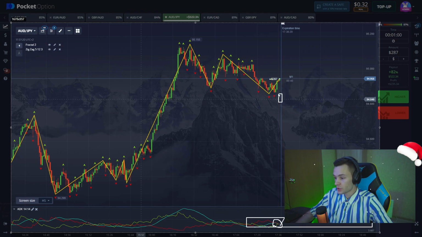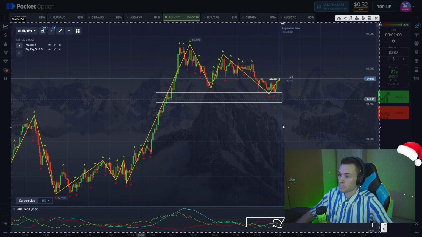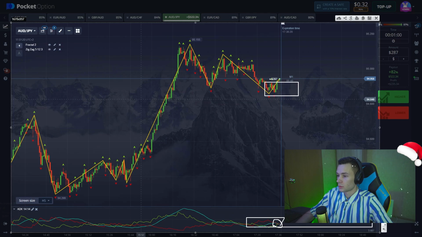Here the support zone has been touched, and the local low has been updated. There is also a double bottom pattern that has formed, the first touch here and the second one, and after the second touch the rebound happened, a pretty standard situation. That's why we opened the long position.